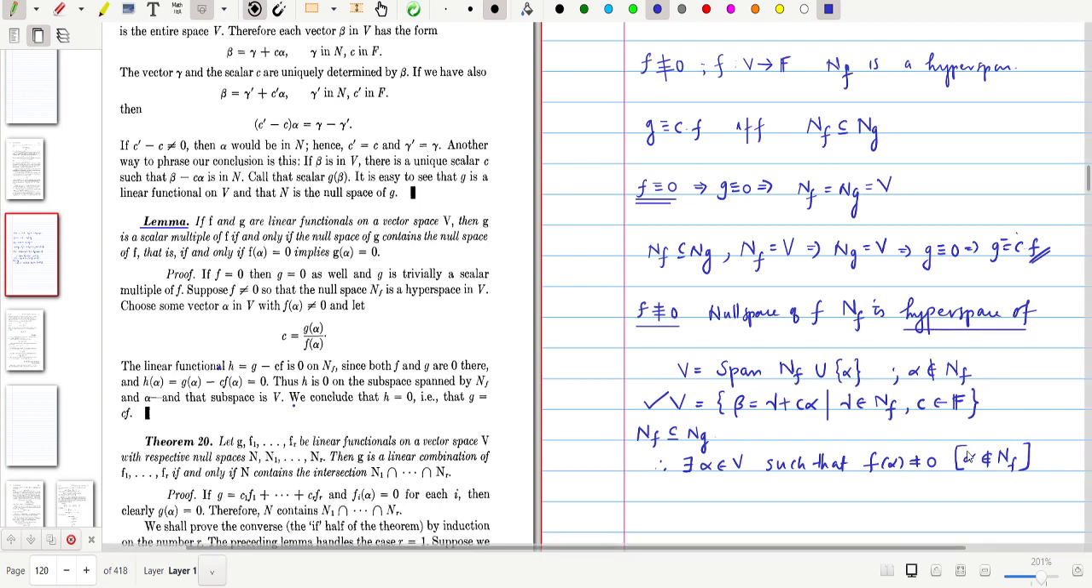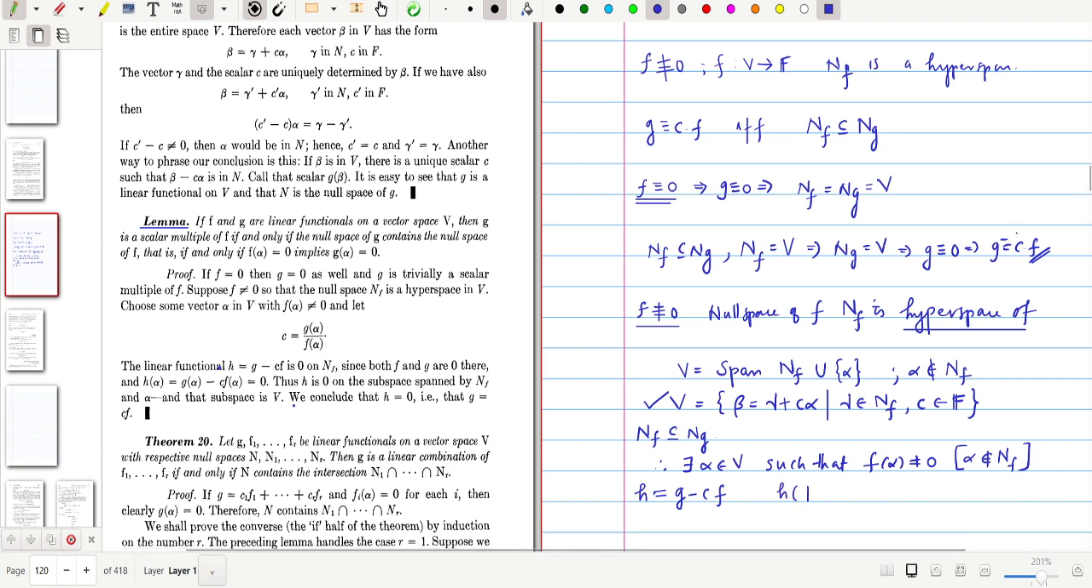So using this idea, if you choose any alpha from outside of this NF, then every element of V can be written as gamma plus C alpha, where gamma is in NF and C belongs to F. From this you can easily prove that G is a scalar multiple of F. For that we define a new function h equal to G minus Cf, and we will prove that this h is identically 0. So first we evaluate h of beta, which can be written as h of gamma plus c times h of alpha.